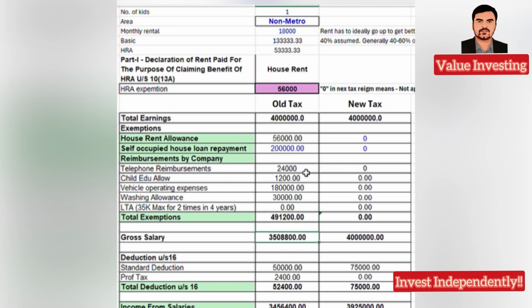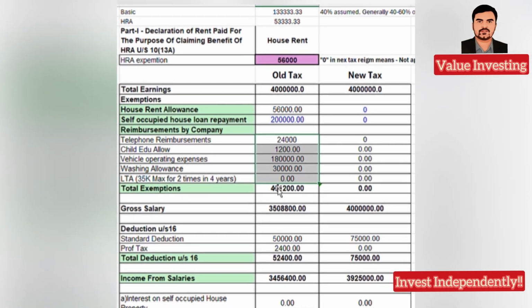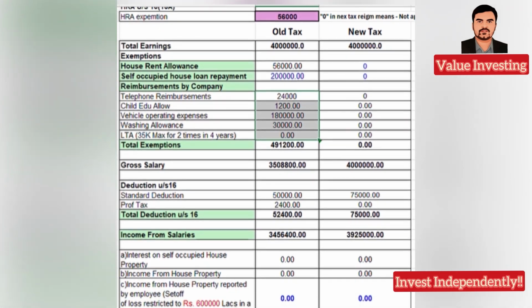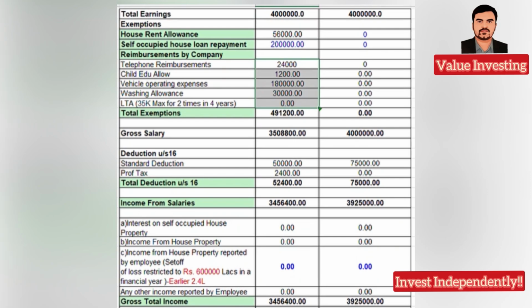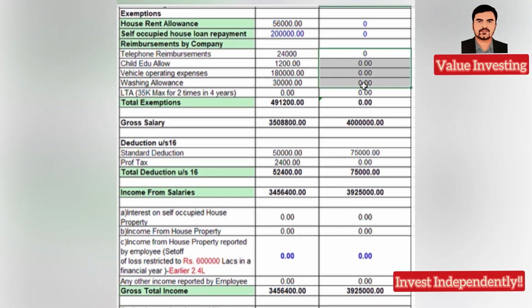Now I have also considered everything else. Here you see 2,400 rupees, 1,200 rupees, 1,80,000, 30,000 washing allowance; these have all been considered for the reimbursement provided by the company. This can vary from company to company. I have just taken a standard reference here. So almost 4.9 lakhs is exempted. This exemption may or may not happen to you based on your company policy. They can have various other heads also. For calculation purposes, I have taken these exemptions. None of this exemption is applicable for the new tax regime.